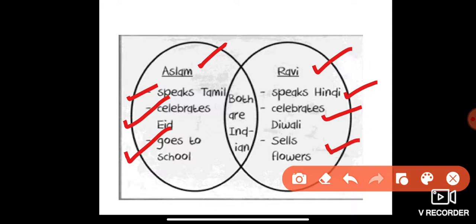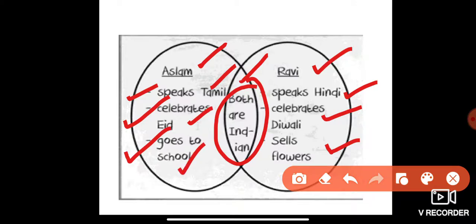Ravi sells flowers. The similarity between them is that both are Indian. You see that from the story. After reading the story of two friends, you come to know that Aslam speaks Tamil, celebrates Eid, goes to school, whereas Ravi speaks Hindi, celebrates Diwali, sells flowers.